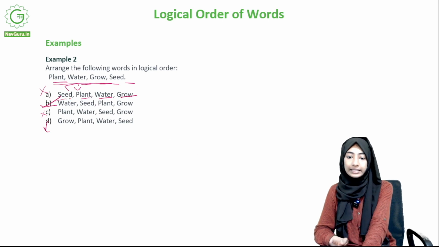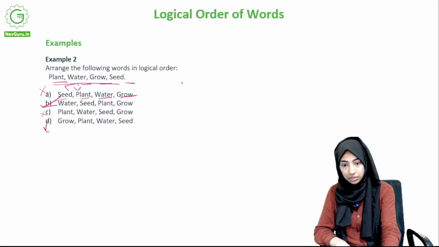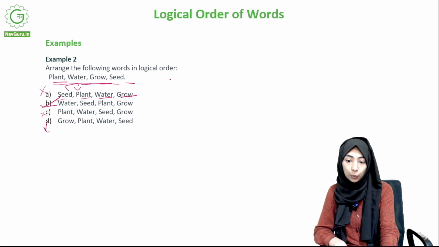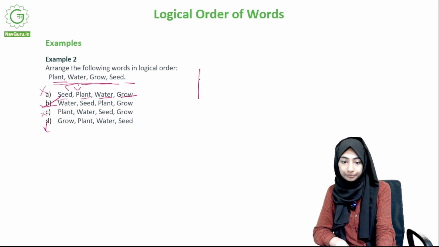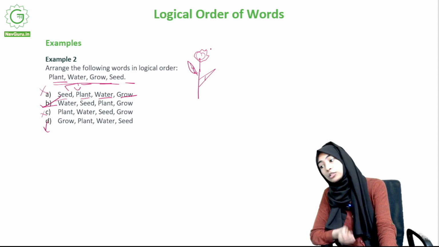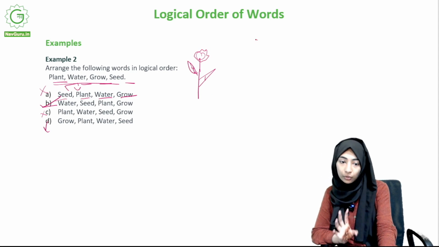Again, like I said, people can also have an interpretation. They can think that here plant actually means this thing, I'm very bad at drawing, but a leaf and a flower, this is what they mean by plant. But did you know that the word plant also has a different meaning?